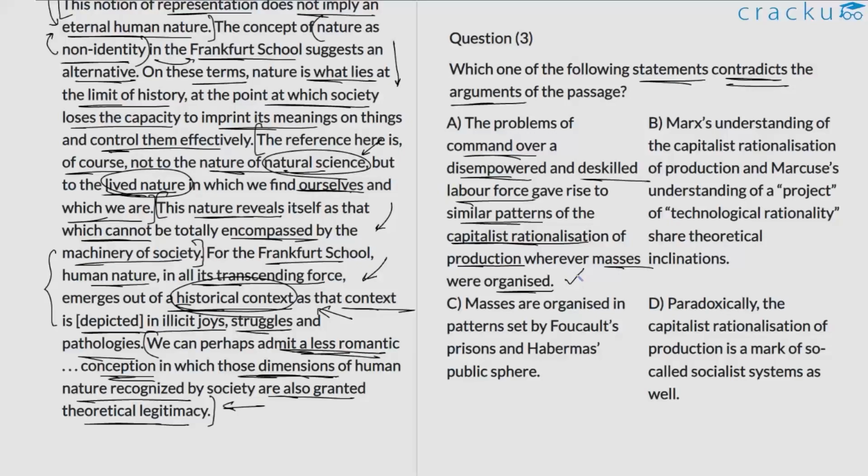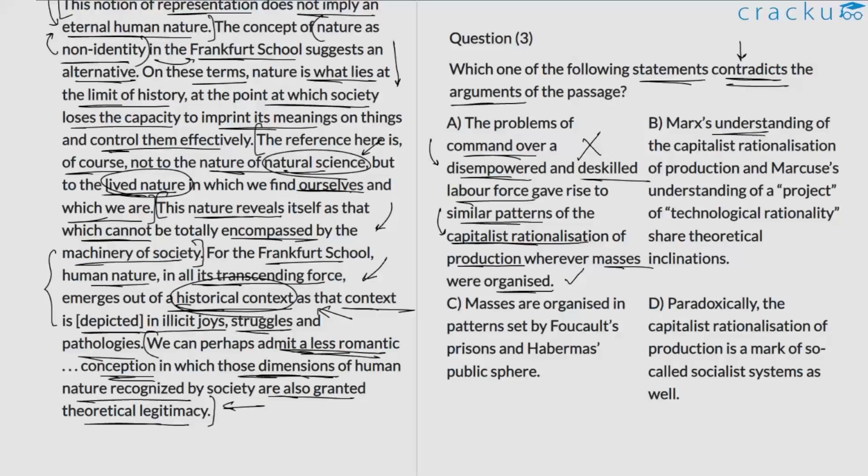For one, he does talk about how the entire problem arises because of capitalist rationalization of production, and how there are certain problems with regard to the command of disempowered and de-skilled labor force. And he says that this problem is pretty much common, it's pervasive, it's universal, in that anywhere that masses are organized, you might come across such a setup. So option A is in fact reiterating this point that we came across in the second paragraph, so we can reject it. It's not contradicting the arguments of the passage.